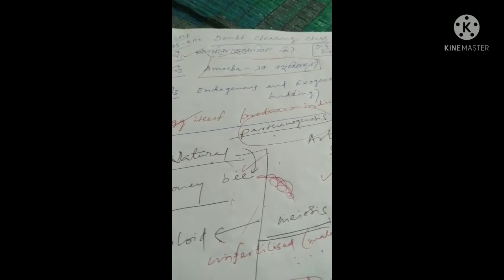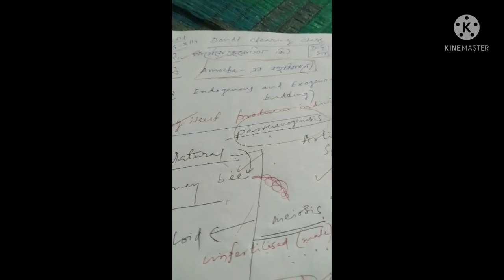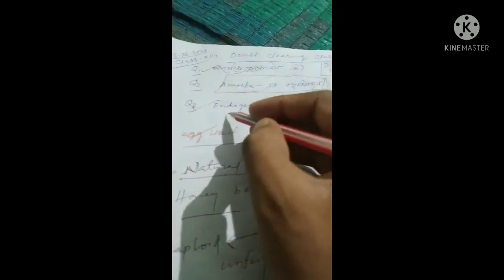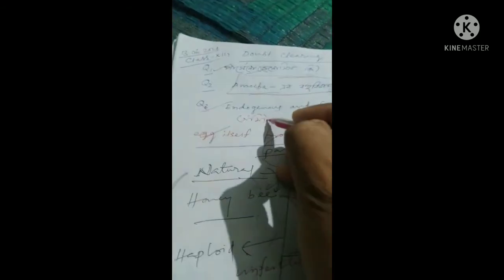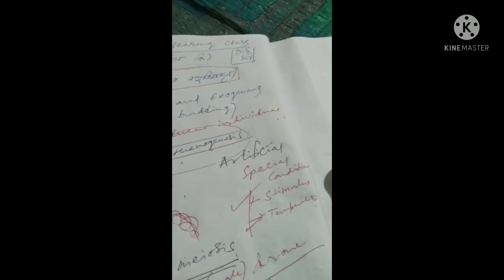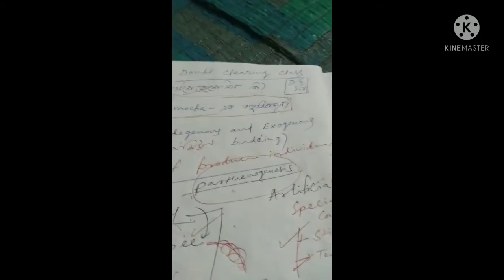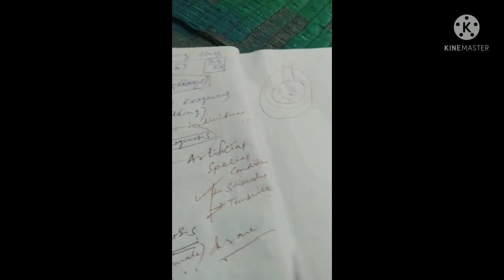Though there are two types of multiple division. One is the cyst forming multiple division, and the other is the non-cyst forming division. And another question is the endogenous and exogenous budding. Basically, endogenous budding is found in case of gemmule formations. We know, basically in case of sponge, we see there is an internal budding process here, basically, and the archaeocyte cell is present, and it forms the gemmule. Basically, we found in case of sponge the internal budding, and external budding we see in case of